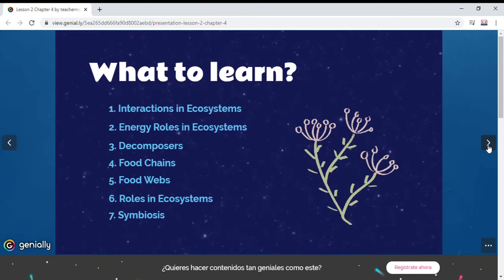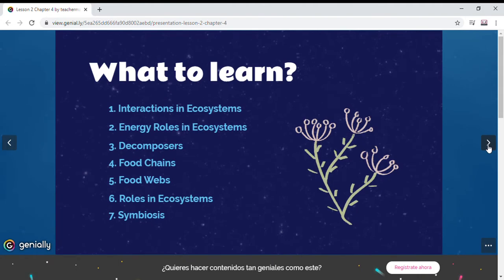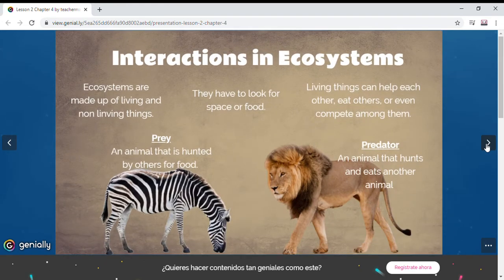We're going to talk about interactions in ecosystems, energy roles in ecosystems, decomposers, the difference between food chains and food webs, what are some roles in ecosystems, and symbiosis. We're going to start with interactions in ecosystems.